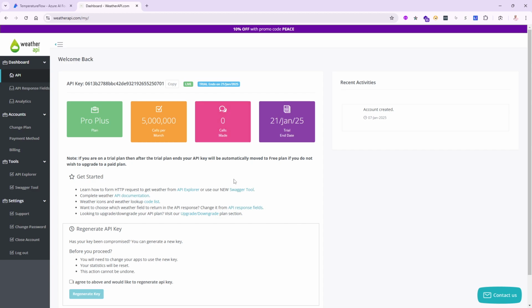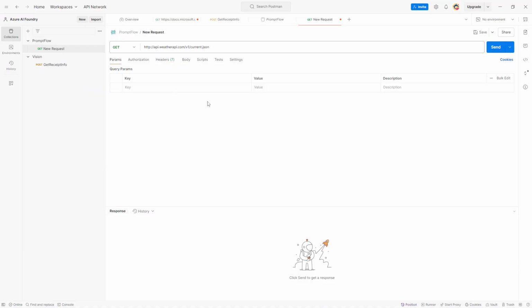So I have 14 days for free to try this out, and it will give you an API key. I'm going to copy that into the clipboard. And again, don't worry about it. After this video, I'm going to go ahead and click on the regenerate key, so it does not have to be out there in the wild. It's okay. And at this point, I need to go back to my Postman, and I will need to set